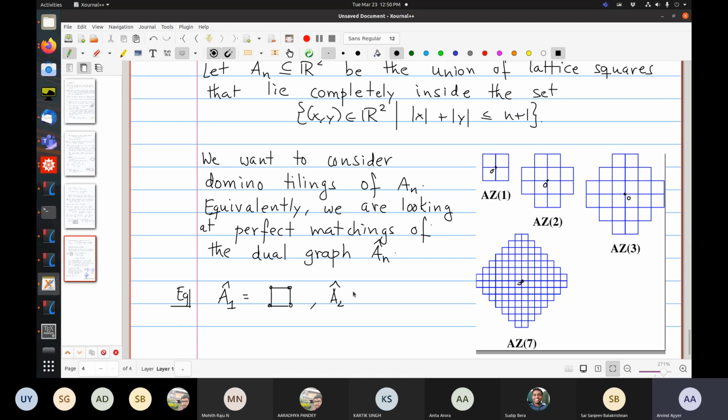But Â_2 is new, so you have 2. I should use the line.